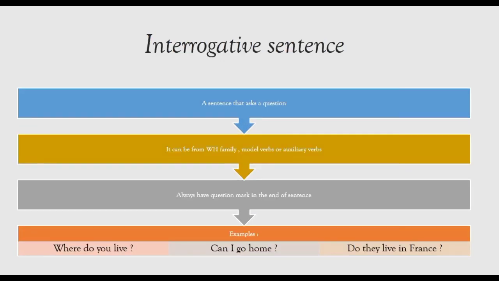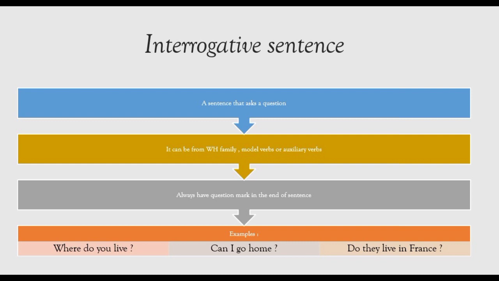The second type of sentence is the interrogative sentence. It is very easy to distinguish the interrogative sentence from other types of sentences because an interrogative sentence always ends with a question mark. And it asks a question which can start from the WH family, which means it can start with where, when, how, or it can start with modal verbs like can and could, or with auxiliary verbs like do or have. In our first example, where do you live?